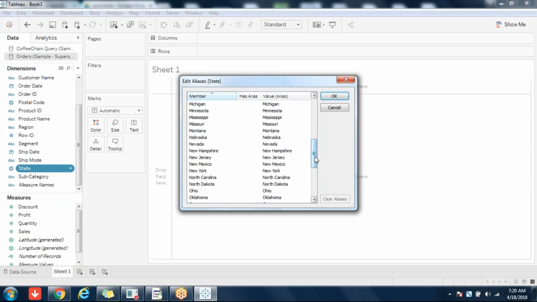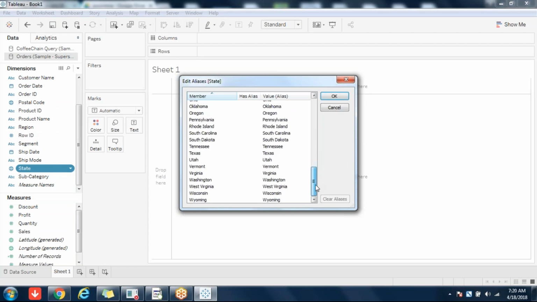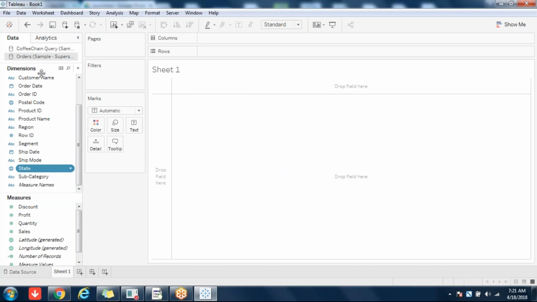Next is O. Ohio, Oklahoma, 3 are there. P, only 1 is there. R, only 1 is there. S, 2 are there. T, 2 are there. U, 1 is there. V, 2 are there. W, 4 are there. Remember that, overall 52 states are there. You are all from US, you know that clearly.